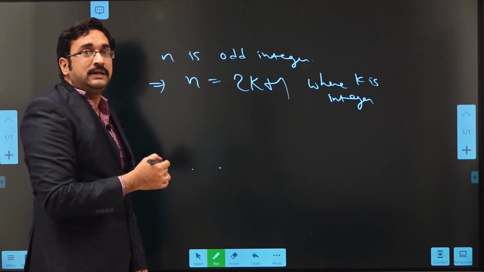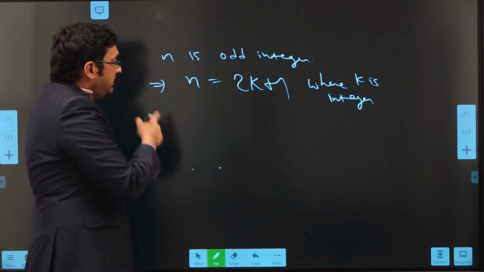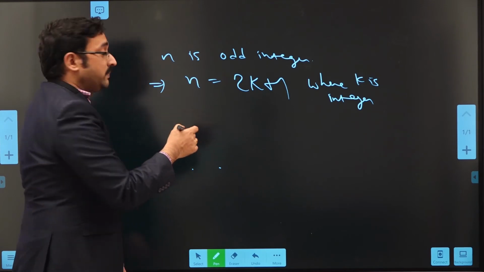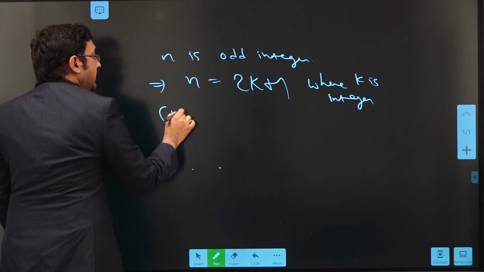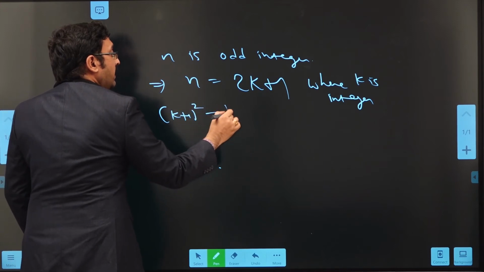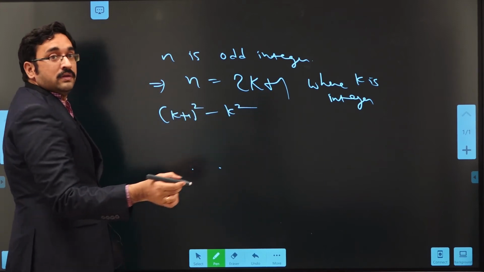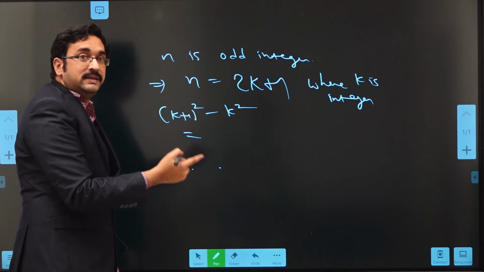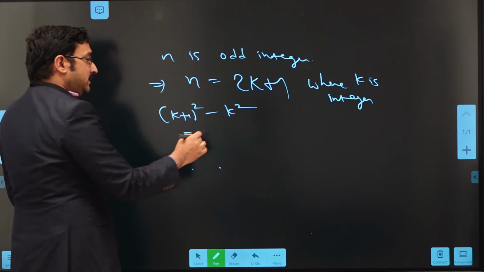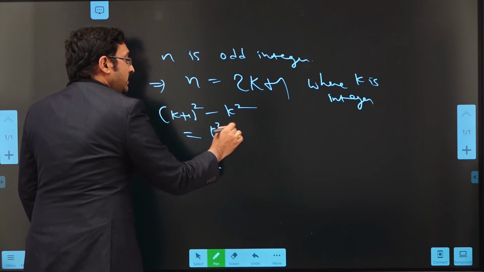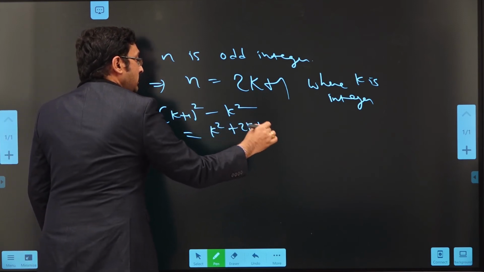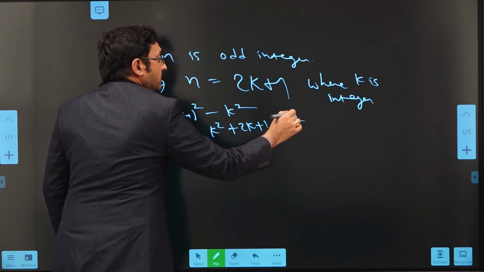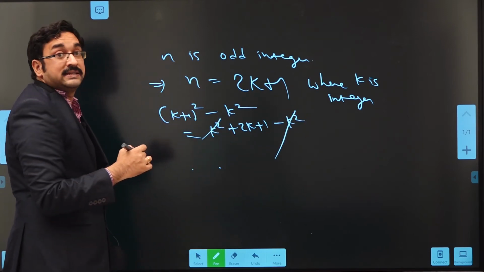We have to prove that n is a difference of two squares. So consider (k plus 1) whole square minus k square. What is the (a plus b) whole square formula? a square plus b square plus 2ab. Apply that formula: k square plus 2k plus 1 minus k square. k square minus k square gets cancelled.